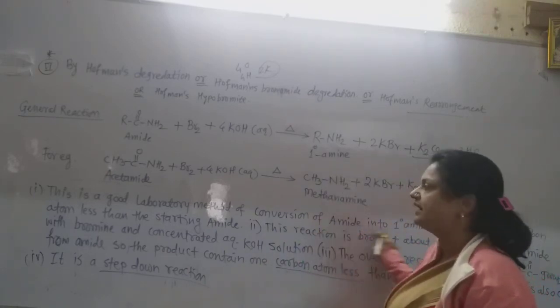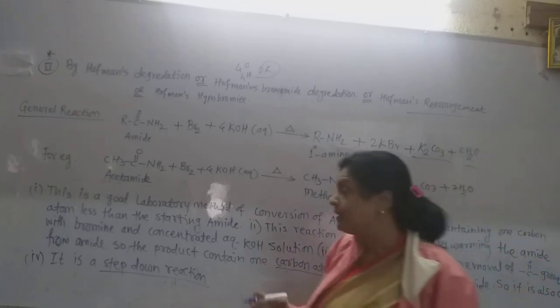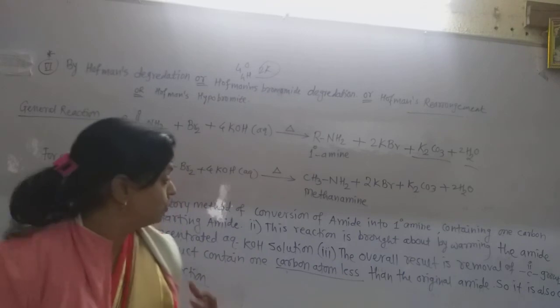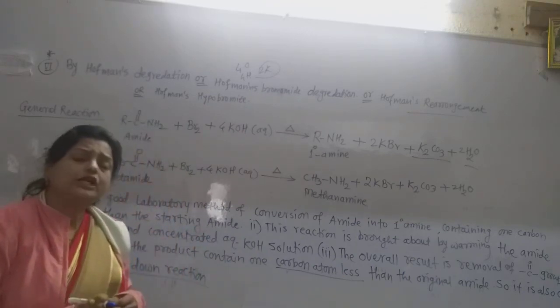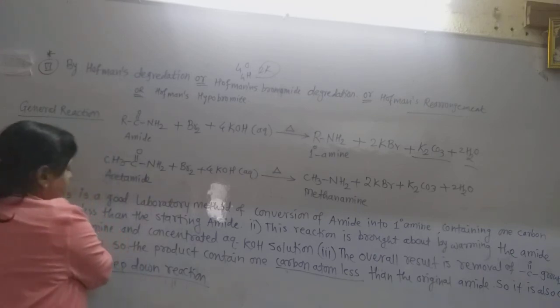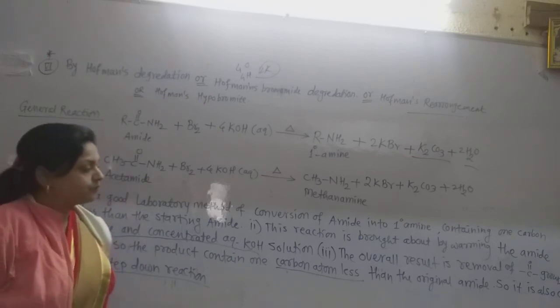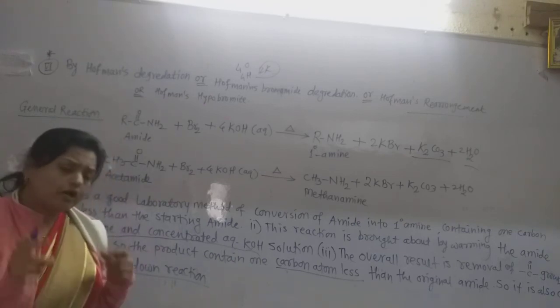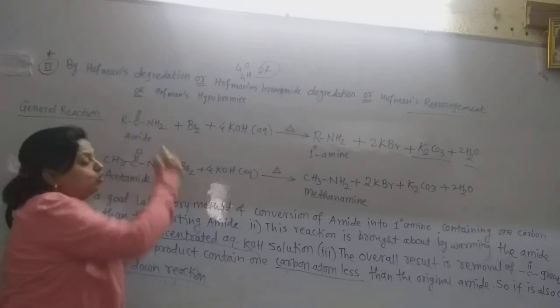Here directly amides are converted into the primary amine containing 1 carbon atom less than the starting original amides. This reaction is brought about by only warming the amide with bromine and a very concentrated aqueous solution of KOH. Now the overall result is what? Here only the removal of this CO group.